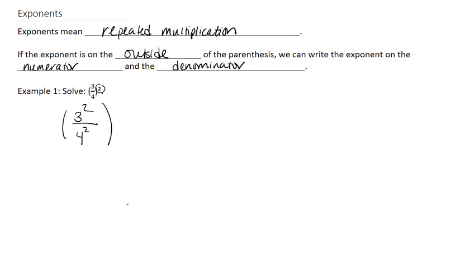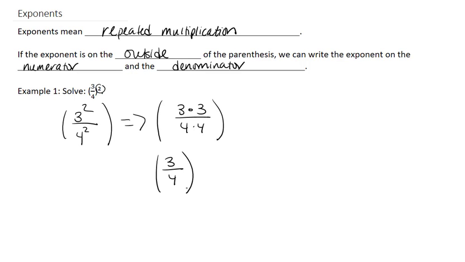Now, when you see it like this, we are saying that we are multiplying the top, 3 times 3, and then on the bottom, 4 times 4. Or it could be rewritten as 3/4 times 3/4. This means the exact same thing.